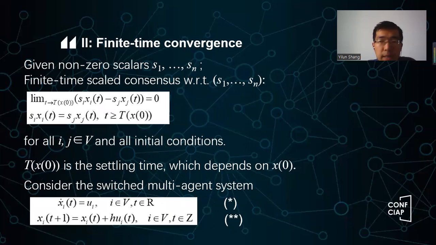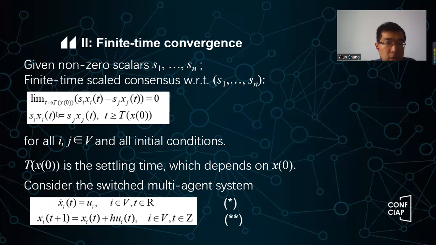And then we have the finite time consensus. What does that mean? The finite time. So again, we have these scalars from s_1 to s_n. Finite time scaled consensus with respect to s_1 to s_n means that the discrepancy between these scaled states will reach 0 as t tends to some fixed time.